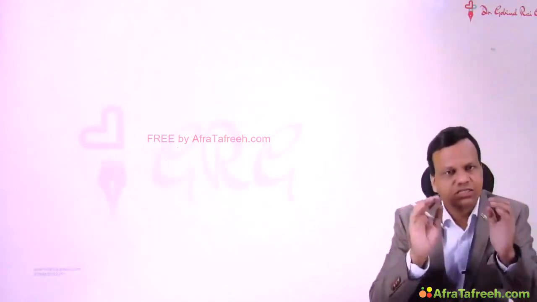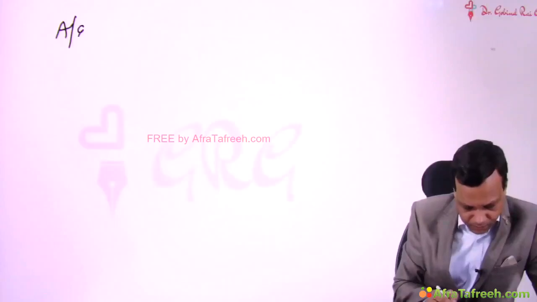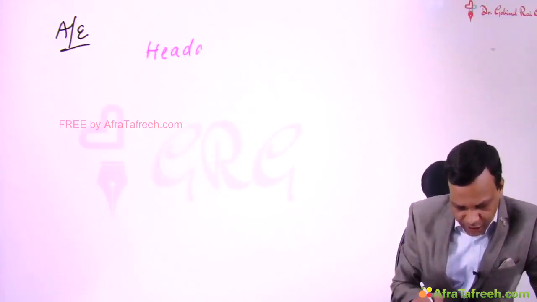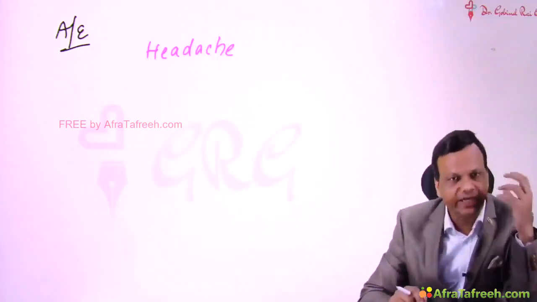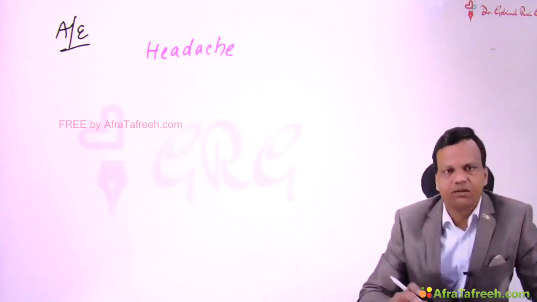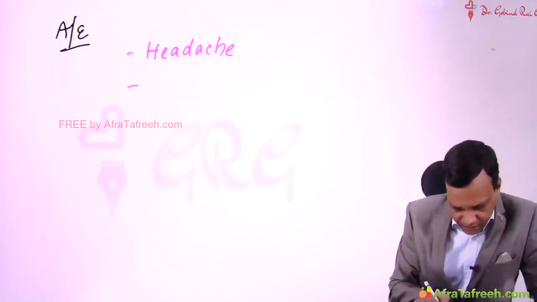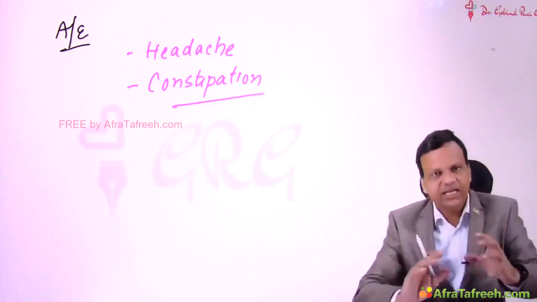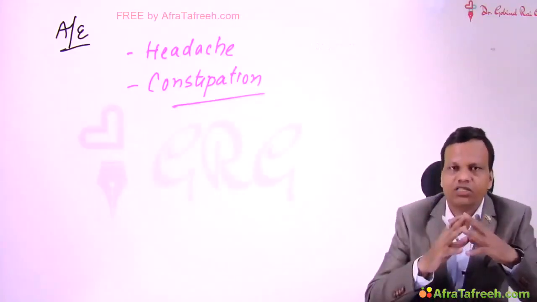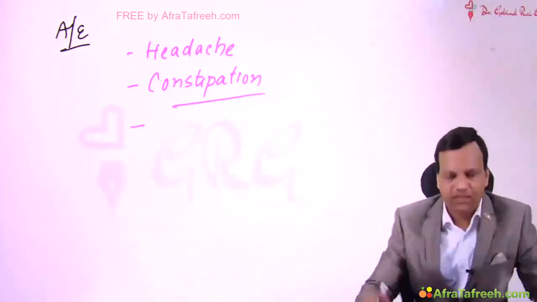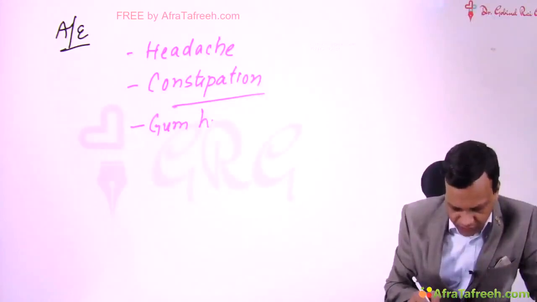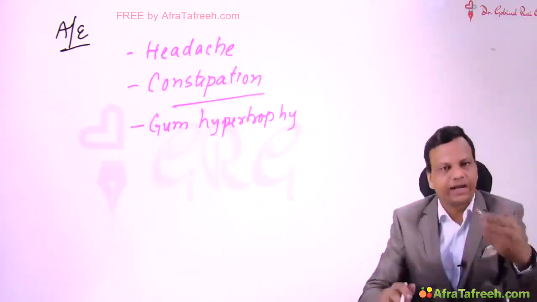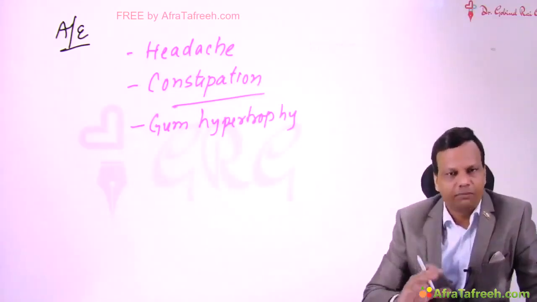Now coming to the adverse effects of calcium channel blockers. The important adverse effects you need to remember: one, by causing vasodilation, they can cause headache. Any drug which dilates the blood vessels in the brain can cause headache. Second, calcium channel blockers can cause constipation. Remember, most drugs cause diarrhea as a side effect in the GIT, but calcium channel blockers cause constipation. And the third important side effect is gum hypertrophy. So the important adverse effects of calcium channel blockers to remember are headache, constipation, and gum hypertrophy.